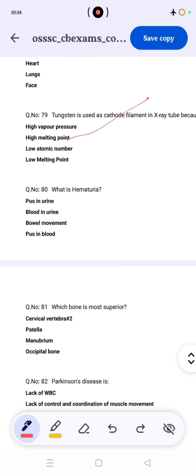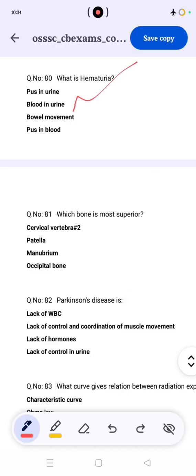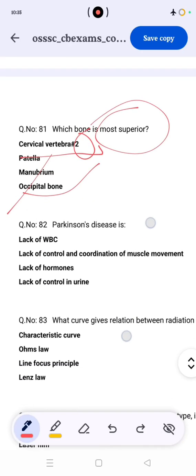What is hematuria? Blood in urine. Which bone is most superior? Cervical vertebra, patella, manubrium, occipital bone. The occipital bone is superior. The most superior bone is actually the skull, but since the skull is not given, it is the occipital bone. Cervical vertebra 2, the axis, is lower than the occipital bone. So the correct answer to what is most superior is the occipital bone.